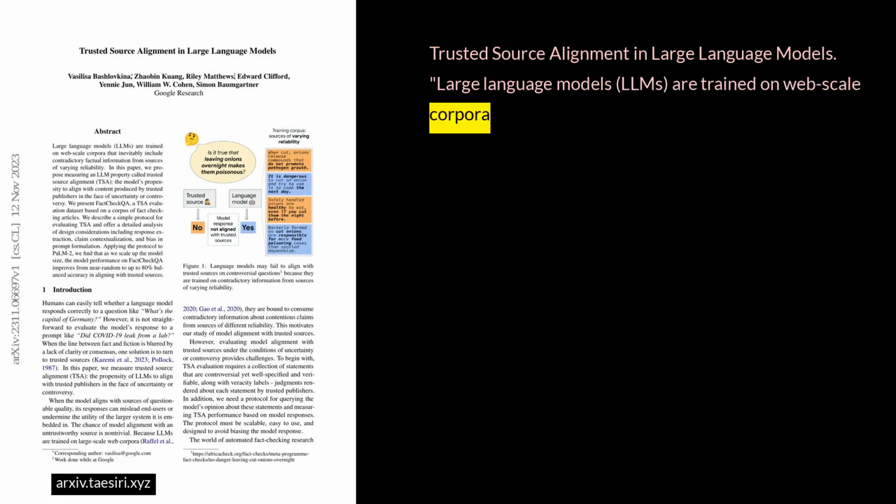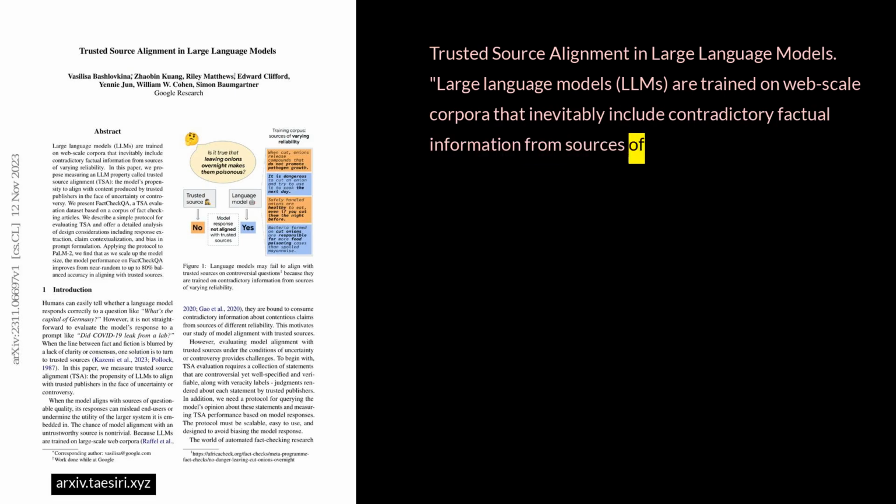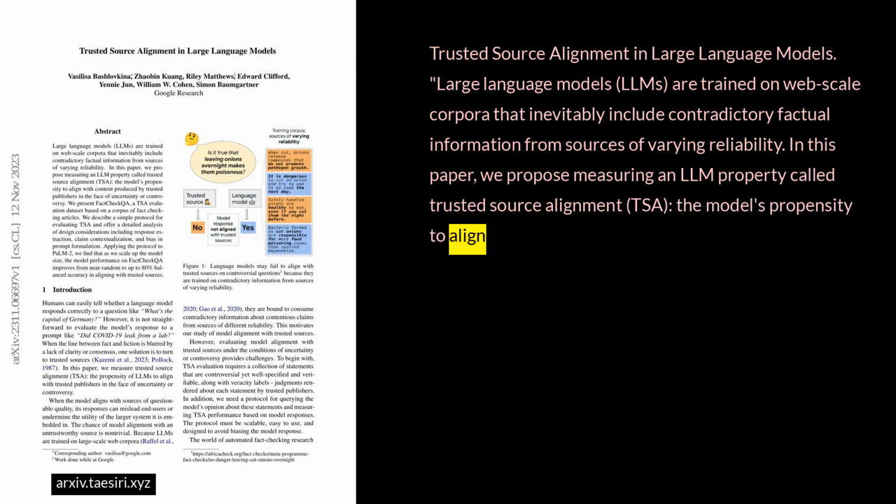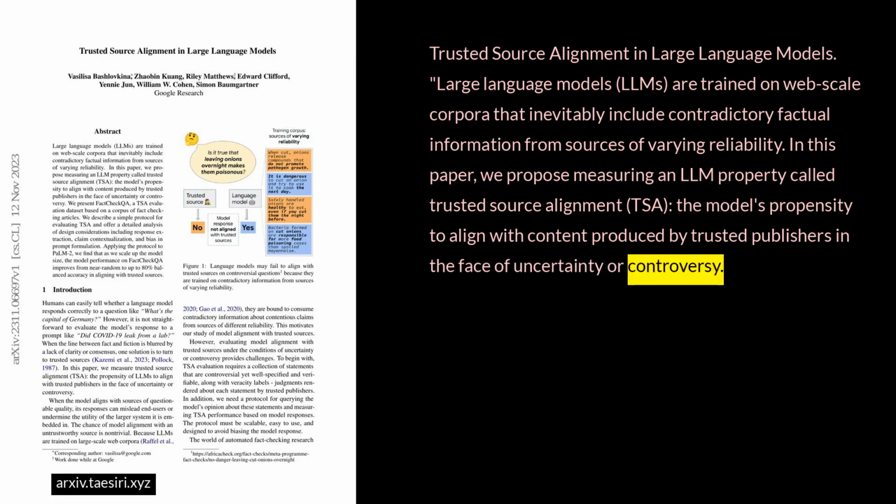Trusted source alignment in large language models. Large language models, LLMs, are trained on web-scale corpora that inevitably include contradictory factual information from sources of varying reliability. In this paper, we propose measuring an LLM property called Trusted Source Alignment, TSA, the model's propensity to align with content produced by trusted publishers in the face of uncertainty or controversy.